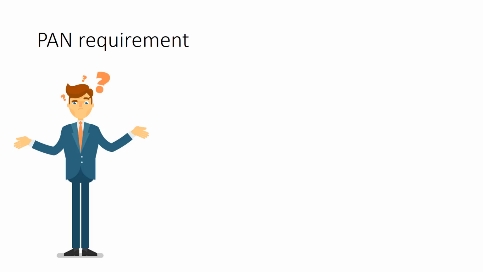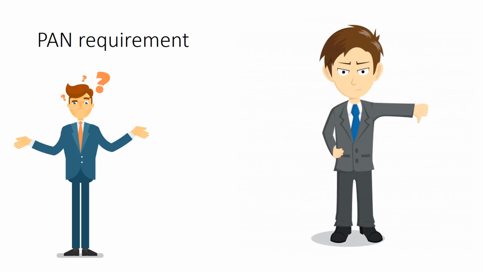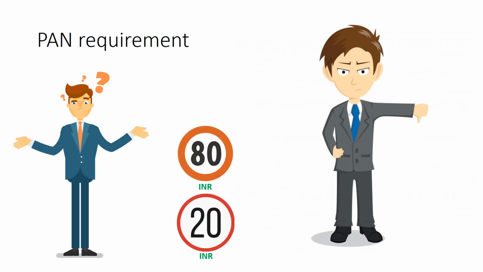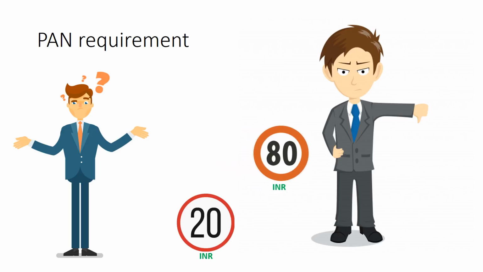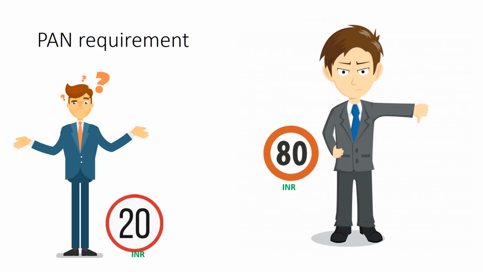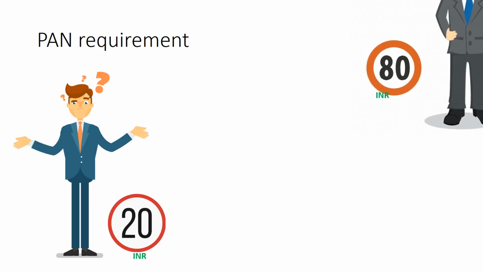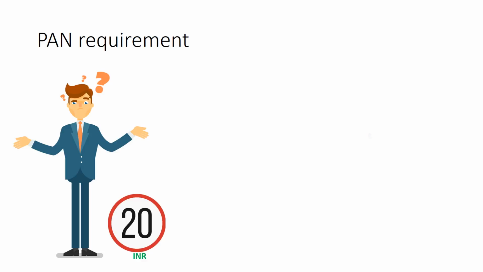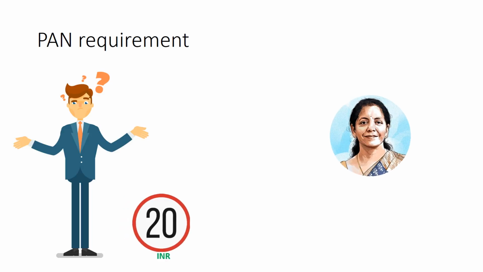But what if Mr. Anil refuses to give his PAN? Does that mean Mr. Mukul should not deduct tax? No. If Mr. Anil does not furnish his PAN to Mr. Mukul, then he would be required to set aside a minimum of 20 rupees out of every 100 rupees payment that he makes or at a higher rate as required. Now Mr. Anil gets only 80 rupees and does not get 20 rupees because he has not submitted his PAN. Mr. Mukul cannot keep the 20 rupees with him, he pays it to the government.